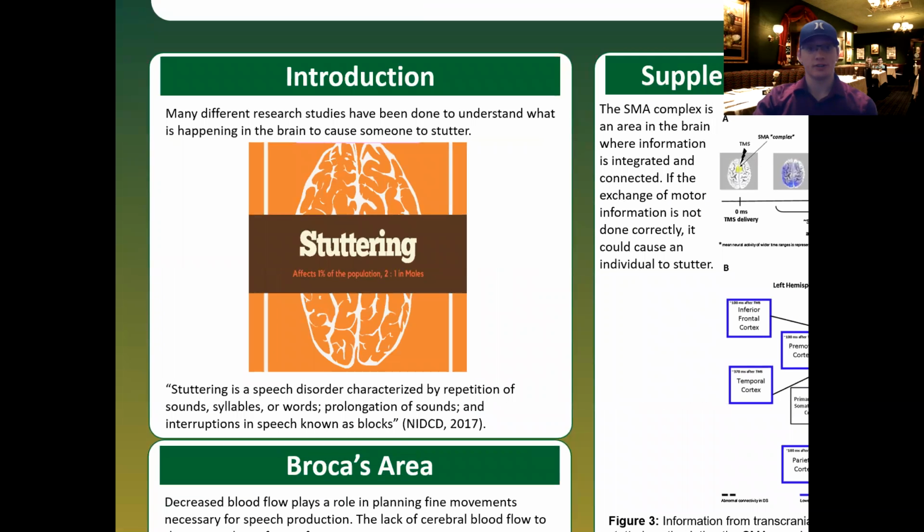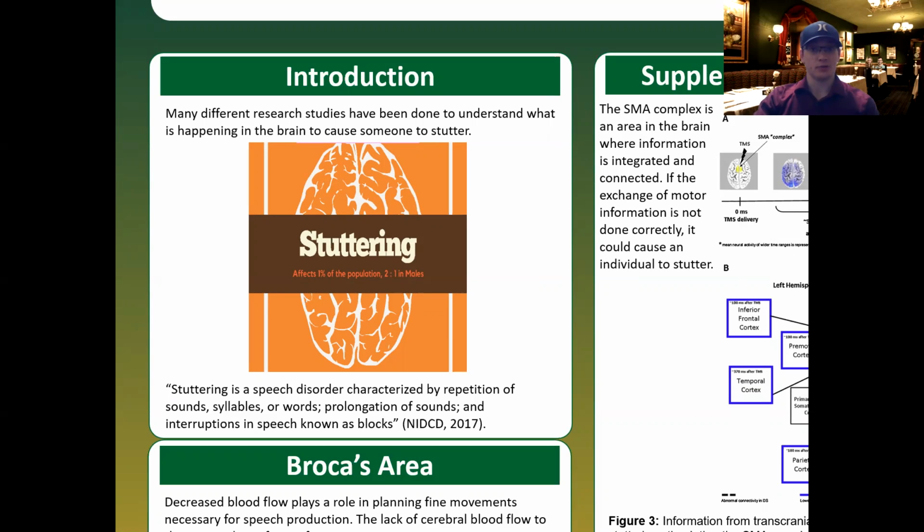So first, what exactly is stuttering? As classified by the NIDCD in 2017, stuttering is a speech disorder characterized by the repetition of sounds, syllables, or words, the prolongation of sounds, and interruptions in speech known as blocks. It's important to note that stuttering is not a disease, rather it is a symptom. However, the term stuttering has been used to refer to both the disorder and the symptom.